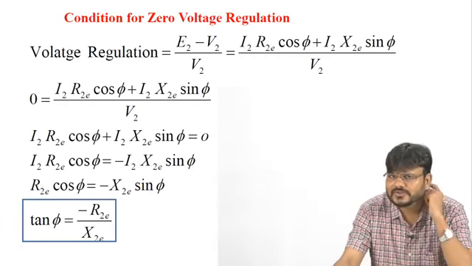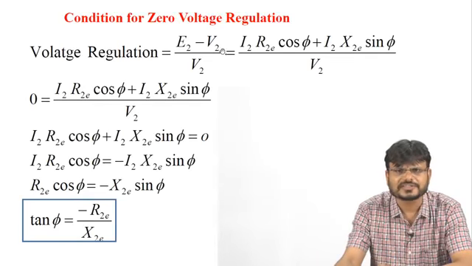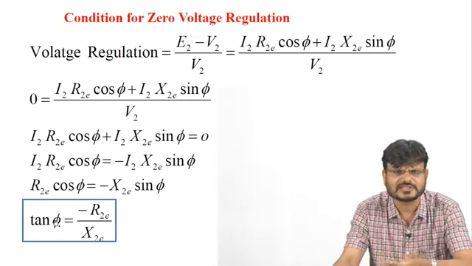Now we are interested in calculating the condition for zero voltage regulation. So you have a formula for the voltage regulation, that is E2 minus V2 upon V2 into 100, right? Zero regulation means this value should be 0, so just put 0 here. So V2 into 0 is equal to 0. So you can say I2 R2e cos phi plus I2 X2e sin phi is equal to 0. Or you can say I2 R2e cos phi is equal to minus I2 X2e sin phi. So the I2 terms will be cancelled out. You can say R2e cos phi is equal to minus X2e sin phi. So sin phi upon cos phi is what? That is tan phi.